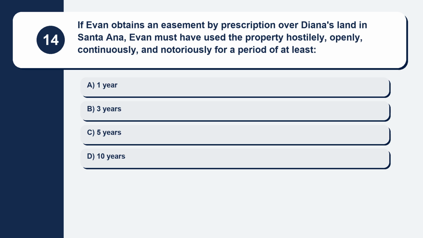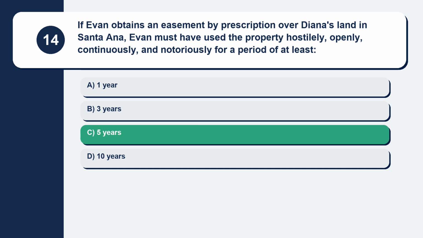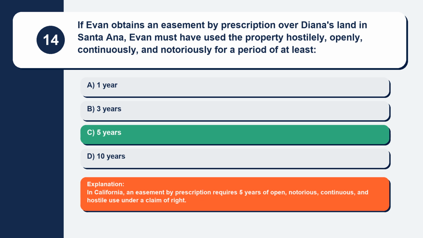Question 14. If Evan obtains an easement by prescription over Diana's land in Santa Ana, Evan must have used the property hostilely, openly, continuously, and notoriously for a period of at least. Here are your options. Option A, 1 year. Option B, 3 years. Option C, 5 years. Option D, 10 years. The correct answer is option C, 5 years. Explanation: in California, an easement by prescription requires 5 years of open, notorious, continuous, and hostile use under a claim of right.